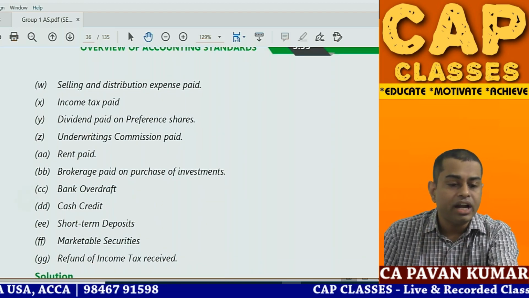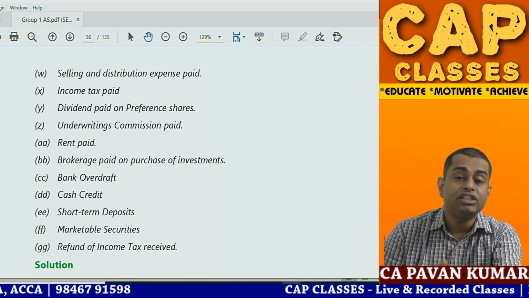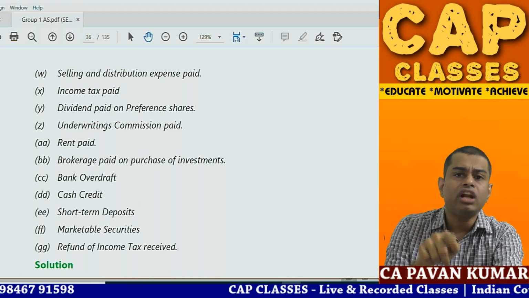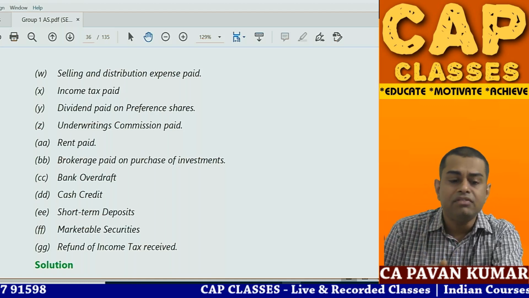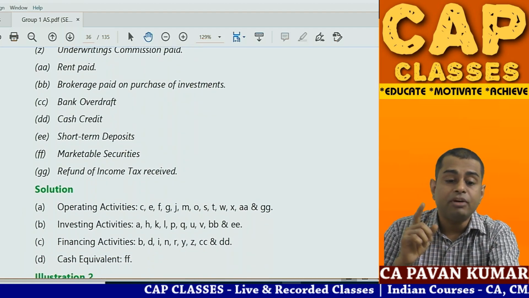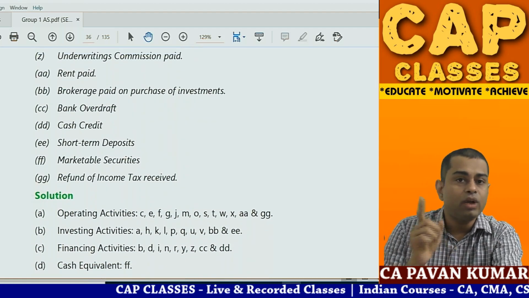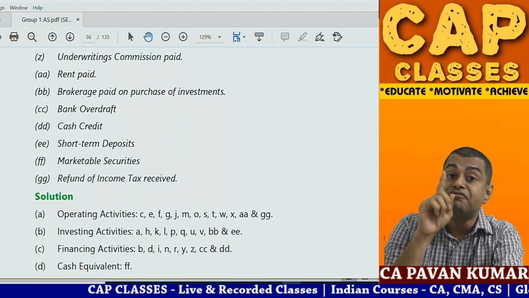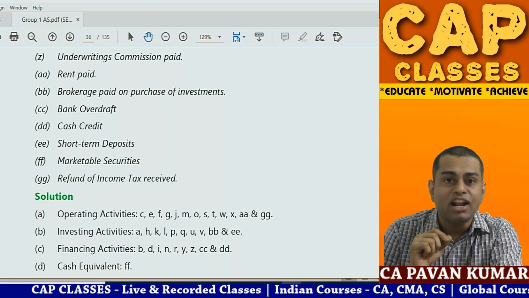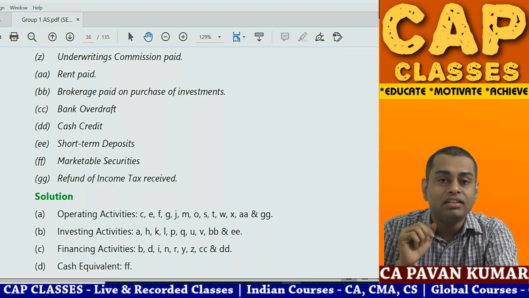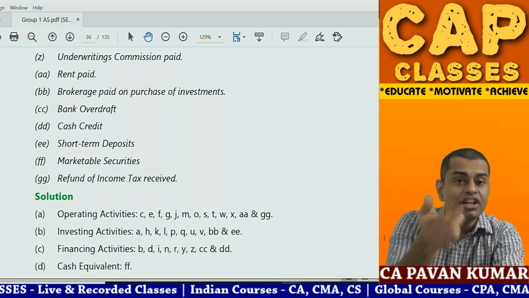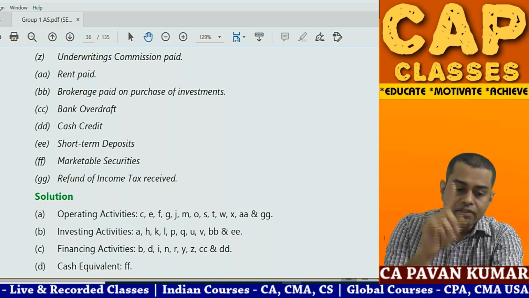Rent paid, operating. Brokerage paid on purchase of investments. If you are buying investment, it is investing activity. So when you are paying brokerage on shares, it is nothing but investing activity. Bank overdraft, put a star mark. Some students will say, Pawan sir, bank overdraft, is it cash and cash equivalents? No, my dear friend, bank overdraft is financing activity, because overdraft will be for 1 year, no? Overdraft is not for less than 3 months. So bank overdraft is financing. It is not even your investment. Bank overdraft is financing activity.